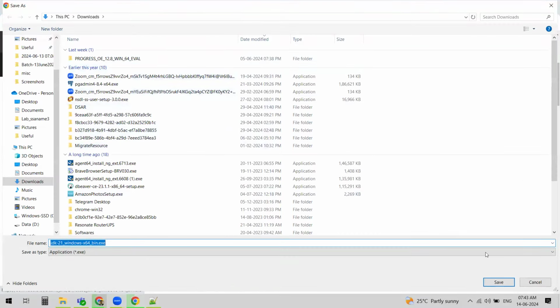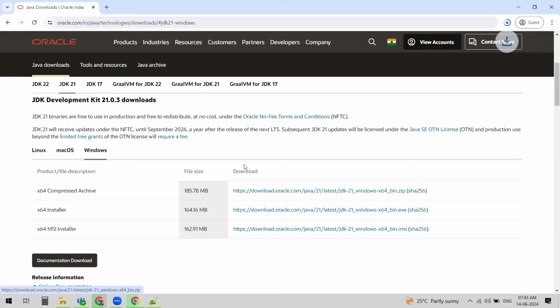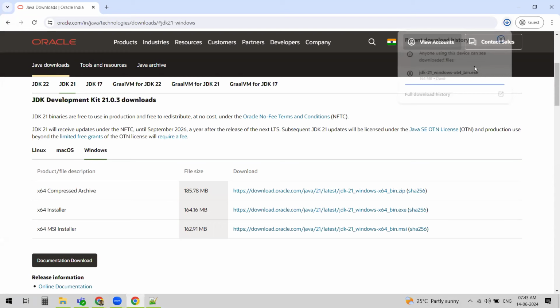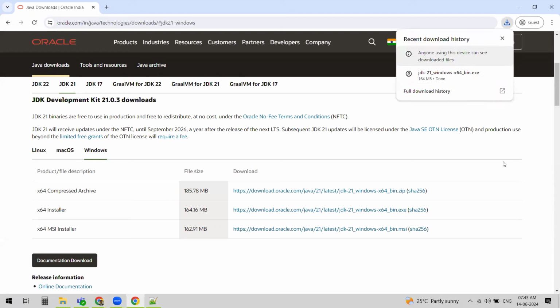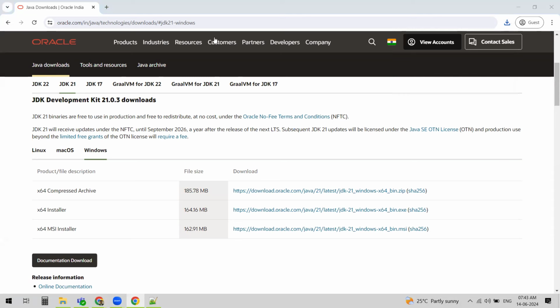So it will ask you to download. Choose the location and then it gets downloaded. It is around 165 MB, so depending on your internet speed, it downloads. And once it is downloaded, we can go ahead with the installation.